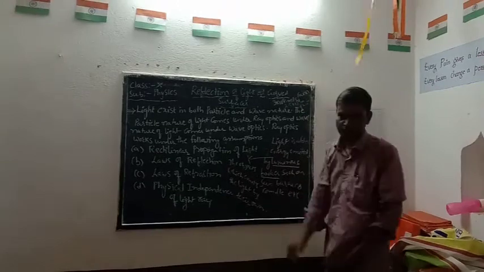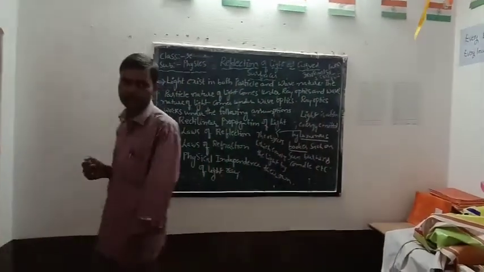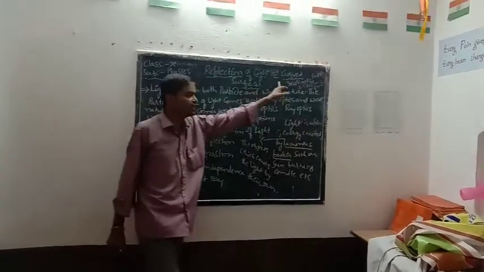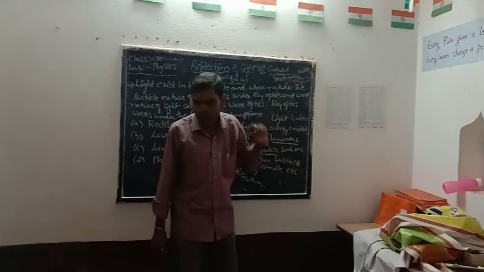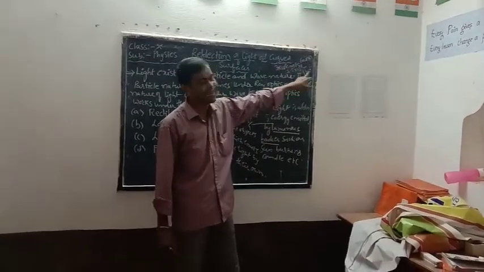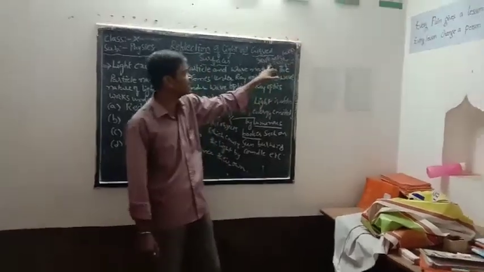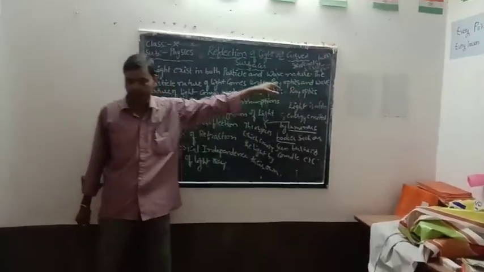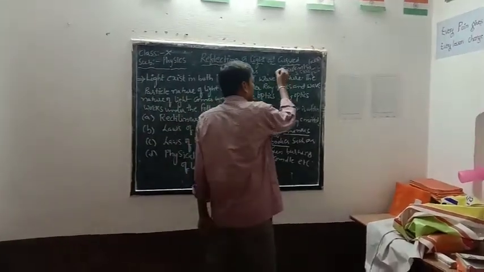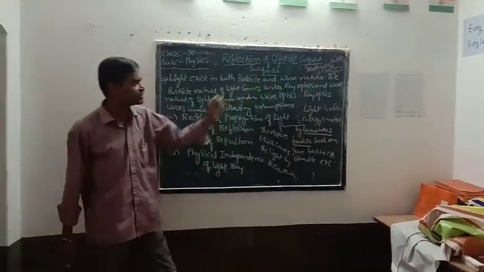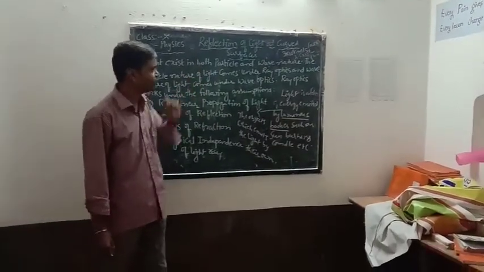So here, whenever light is entering from one medium to another medium, such as, if we consider the air medium, the speed of light is 3 into 10 to the power of 8 meter per second. Whereas if we consider glass, the air medium is separate and the glass medium is separate, but here the velocity of the light ray is decreasing, to 2.5 into 10 to the power of 8 meter per second. So what is the reason behind this? That we will discuss in the next chapter called refraction, and let us continue with this topic, reflection.